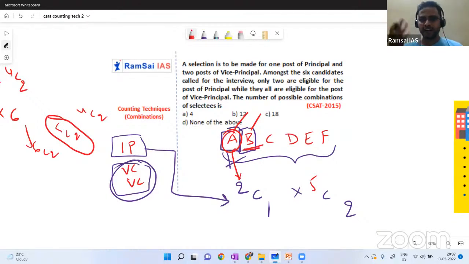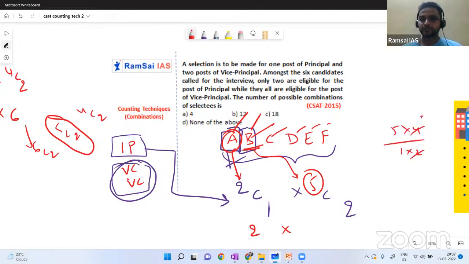And now B, he should not go back home. He can apply for the vice principal post. So B, C, D, E, F, 5 people are eligible. We can select 2 vice principals in 5C2 ways. So the answer will be 2C2, equal to 2 into 5C2, whose value is 5 into 4 by 1 into 2.